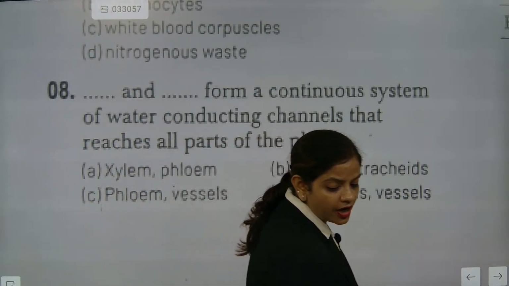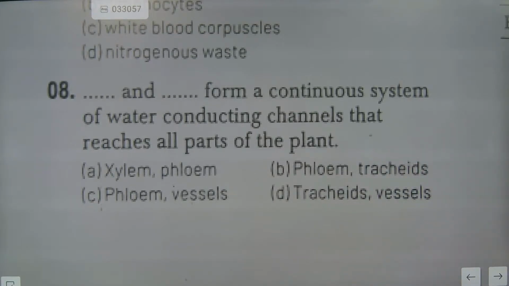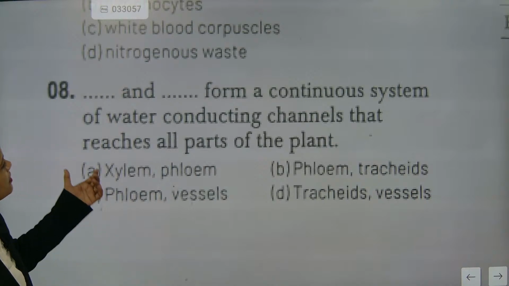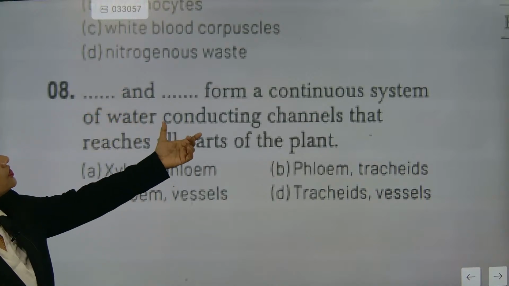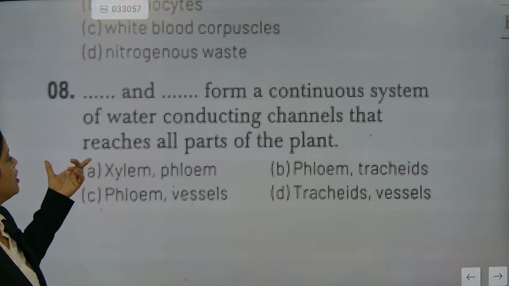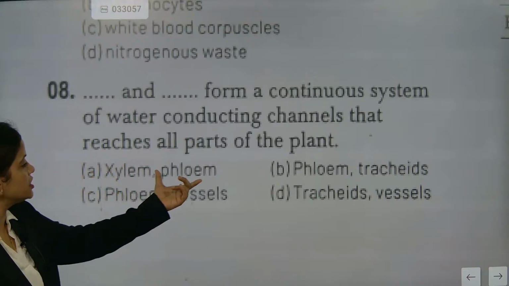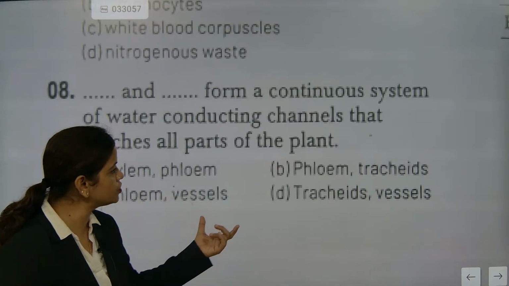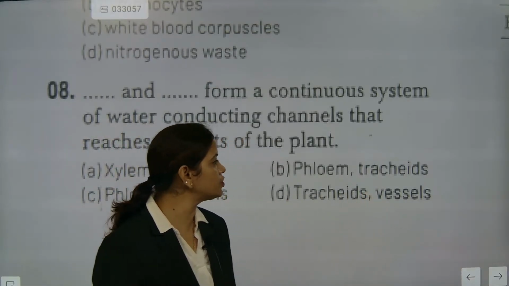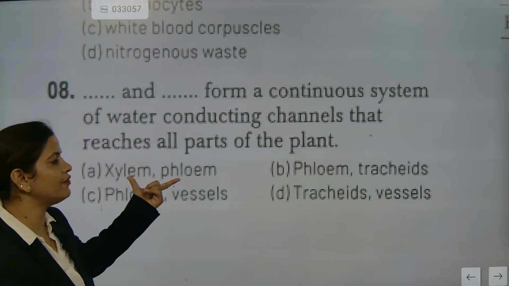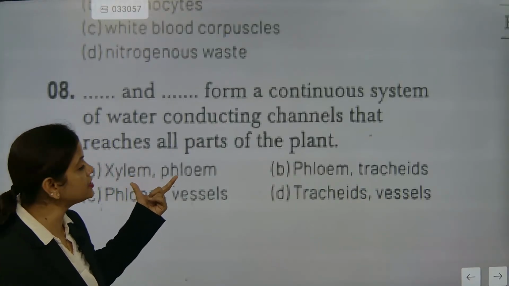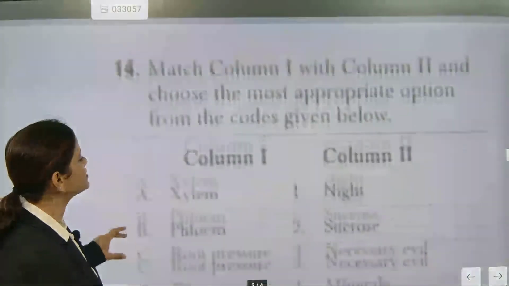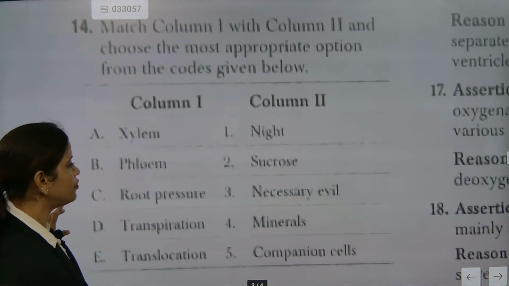Dash and dash form a continuous system of water conducting channels that reaches all parts of the plant. See, tracheids and vessels. The xylem is for water, the phloem is for food. Phloem and vessels, phloem is for food and vessels are for water. Understood? So vessels and tracheids. Xylem and phloem can be the answers, but here the problem is phloem with tracheids. So tracheids and vessels. Understood? Come on, go for this question, beta.